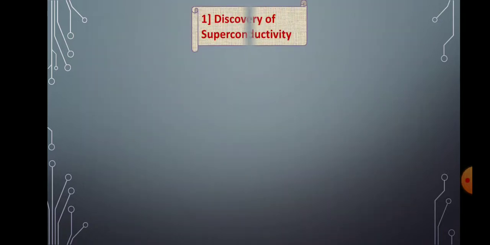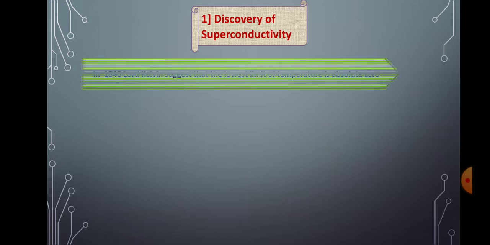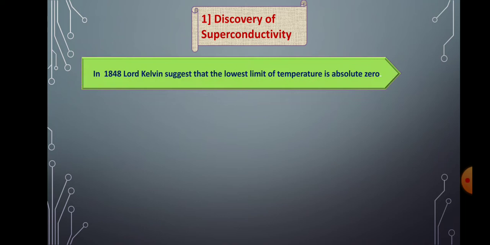Now first, discuss the discovery of superconductivity. So students, in 1948, Lord Kelvin suggested that the lowest limit of temperature is absolute zero. So it is the background of the discovery of superconductivity.